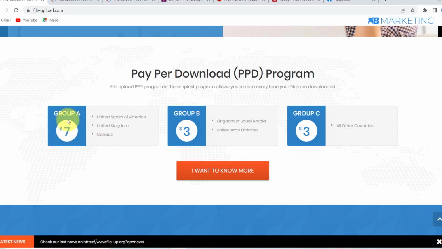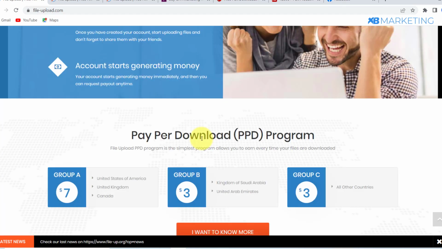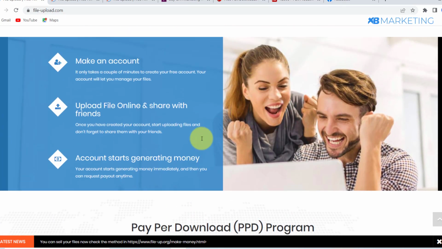As you can see, you can get paid up to $7 if people from the United States, UK, and Canada download your file. As you can see, group B right here, and you can see group C right here. So depending on the country that downloads your file, the more money you are going to make. So now I'm going to show you how to set up the whole process.